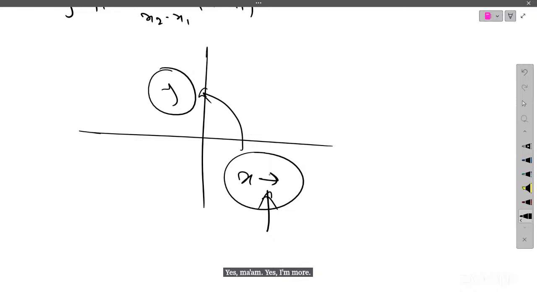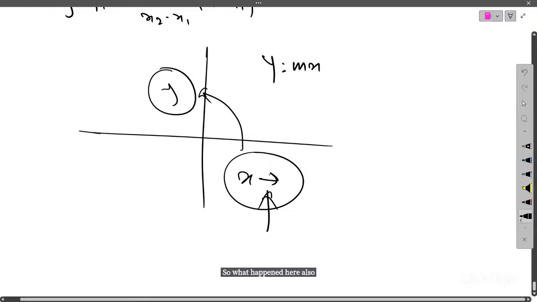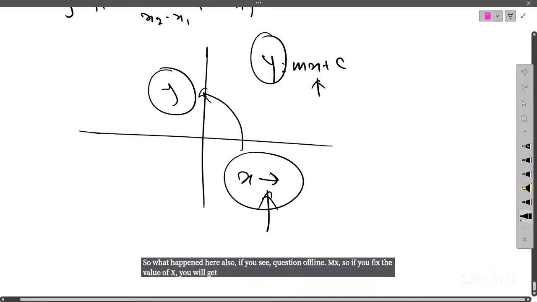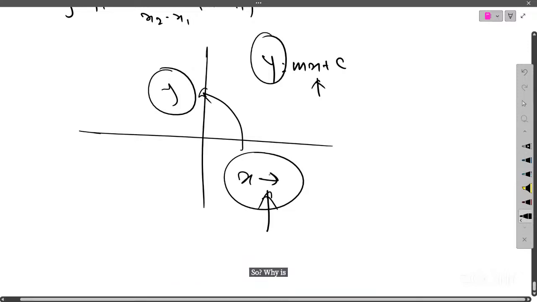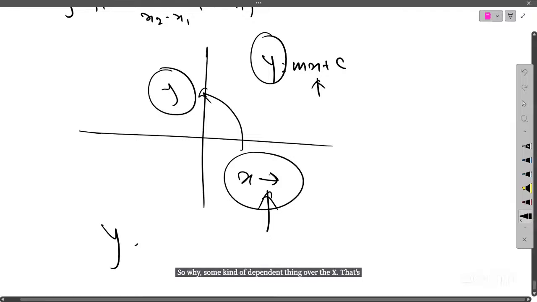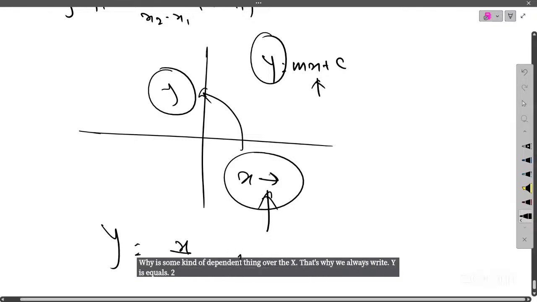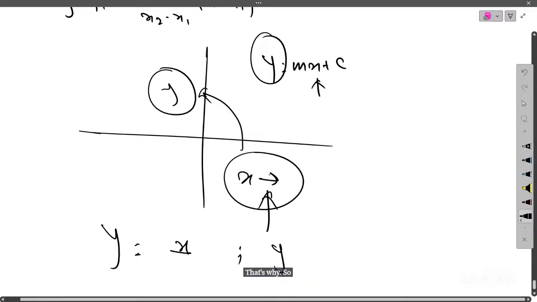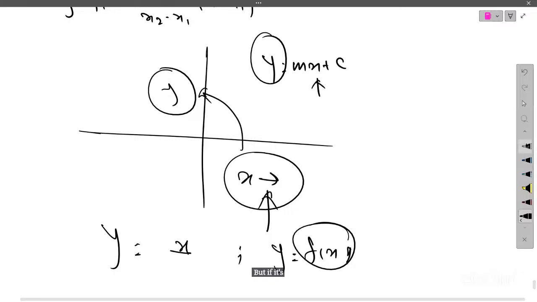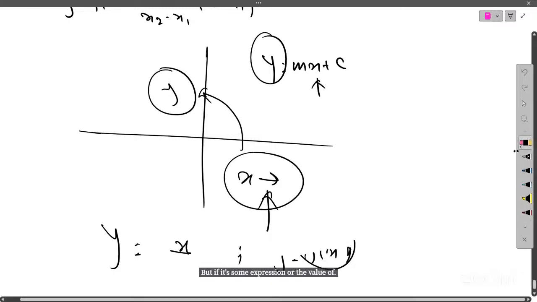So here also, if you say the equation of line is mx plus c, if you fix the value of x, you will get one fixed value for y. So y is some kind of dependent thing over x. That's why we always write y is equal to in terms of some x. That's why so many functions are also written as y is equal to f of x, where f is some expression of the value of x. That's the reason for doing that.